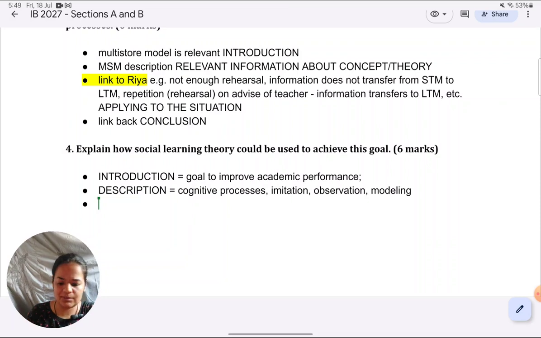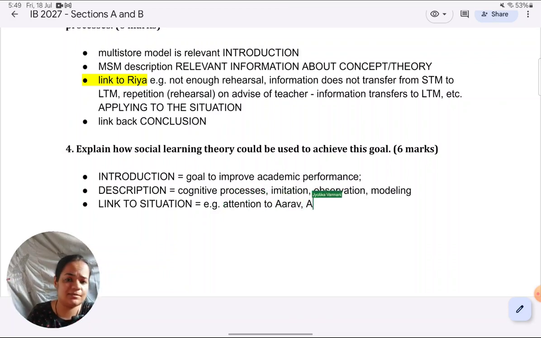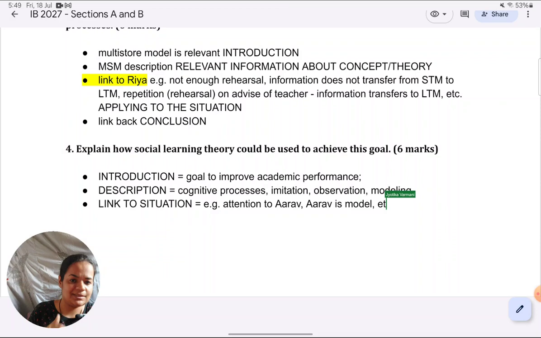Next, you have to link to the situation. I've already pointed this out in the answer as such, I've marked it, but I'll give you some examples. You could talk about how Riya is showing attention to Arav's behavior, like multitasking, and how Arav is serving as the role model because he's the one showing these behaviors which can improve academic performance. How Riya is the observer because she's engaged in all the cognitive processes and ultimately she is able to imitate that behavior. So those things you explain using wording from the situation, talking about Arav and Riya in particular, not talking in the air, not talking in general terms.